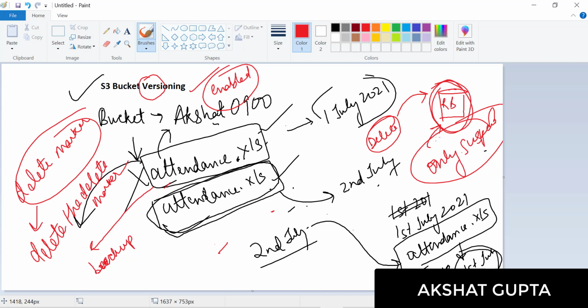That's it, guys. So let's get into the lab, and we will first be enabling versioning on our S3 bucket, and then move ahead with it.